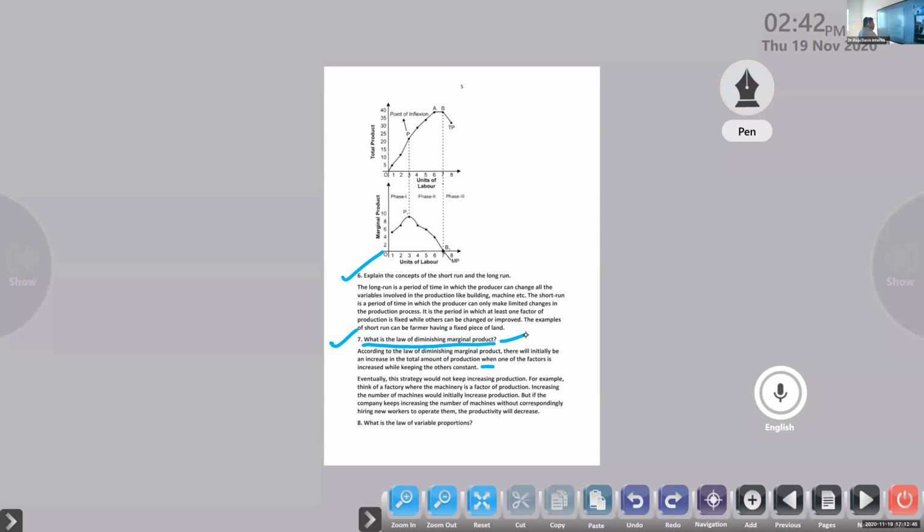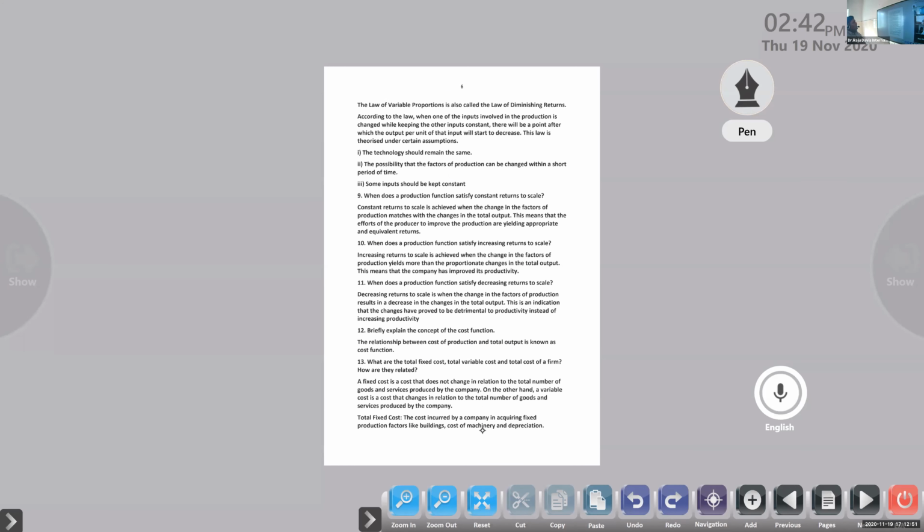Next one, what is the law of variable proportions? The law of variable proportions is also called the law of diminishing returns. Learned that already. Important for you people. According to the law, when one of the inputs involved in the production is changed while keeping the other inputs constant, there will be a point after which the output per unit of the input will start to decrease. This law is theorized under certain assumptions.